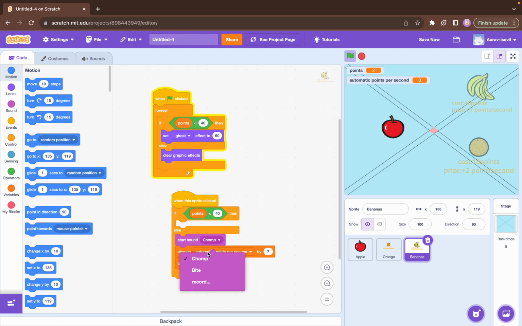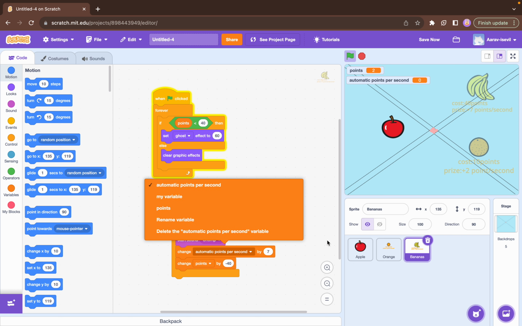You can pick other sounds as well, like bite, which I'm not too sure what it is, but you can even record, which is pretty cool, which I like personally. Next one is change automatic points per second by 7. That means if you conquer 40 points, then your prize will be plus 7 points per second.